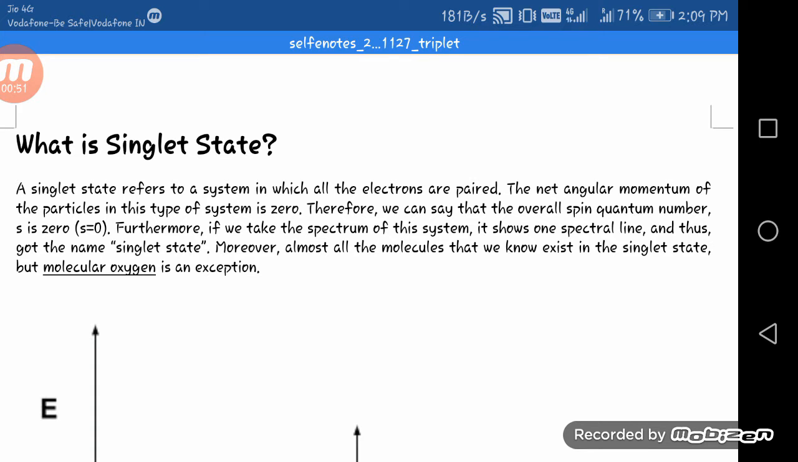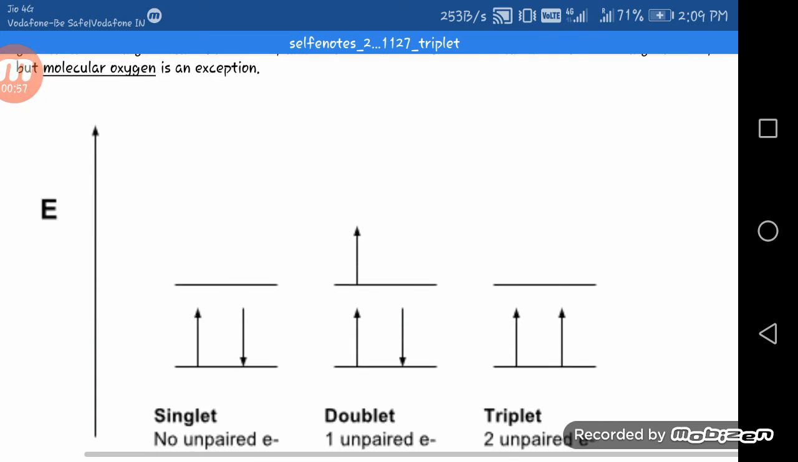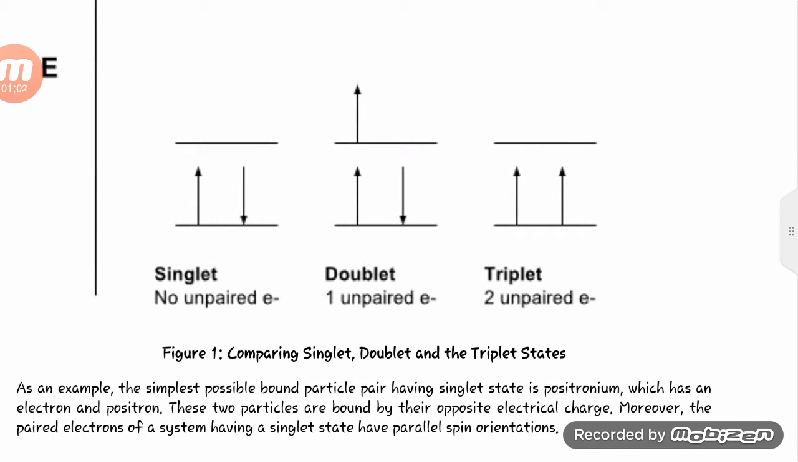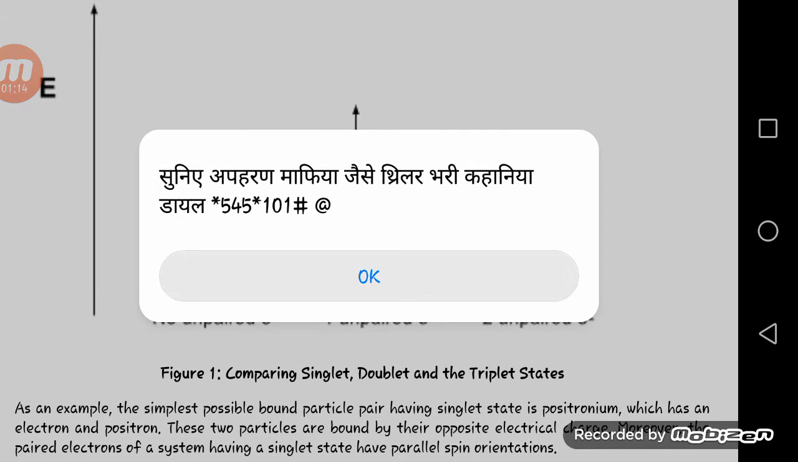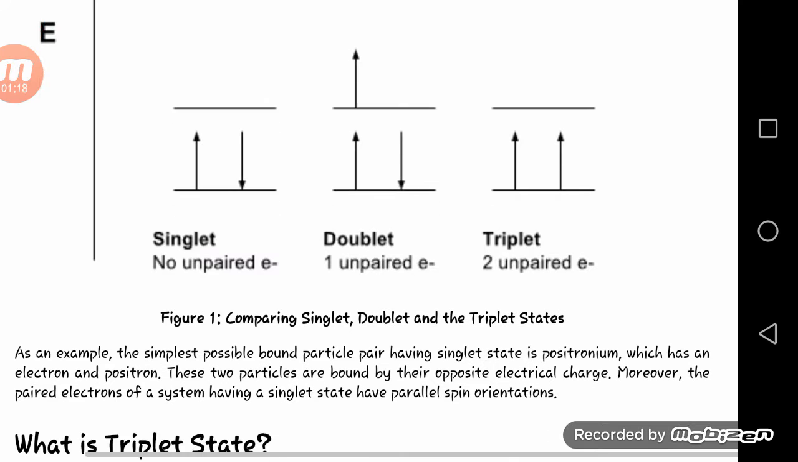Moreover, almost all the molecules that we know exist in the singlet state, but molecular oxygen is an exception. So you can see and compare the singlet, doublet and triplet states in this. There is no unpaired electron in the singlet state. There is one unpaired electron in the doublet state. There are two unpaired electrons in the triplet state.